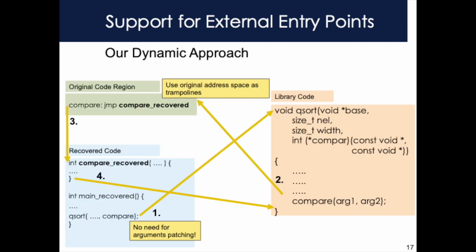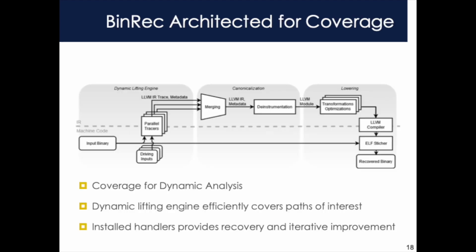In BinRec, we use dynamic information to create a sound and performant solution to the external entry point challenge. We do not patch any code pointers. The library calls the original callback address. We install a trampoline at the original callback address and use it to jump to the rewritten version of that functionality. Because we know exactly which functions will be accessed externally, we only install trampolines there. This allows for optimization by restricting the number of entry points to rewritten code and therefore allows variables to live in registers where they previously required stores.